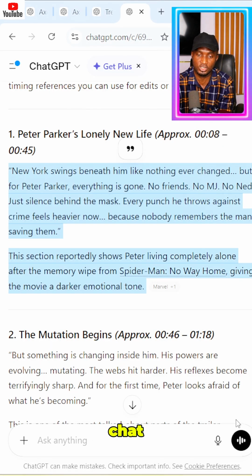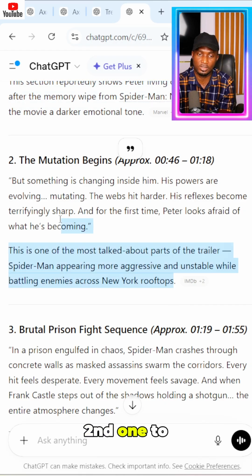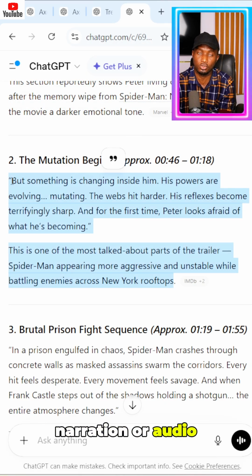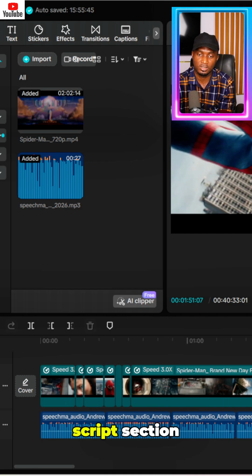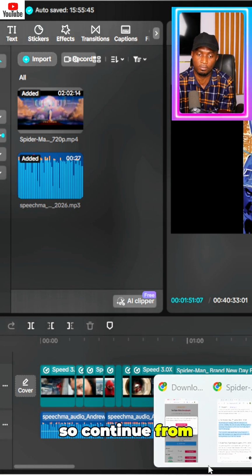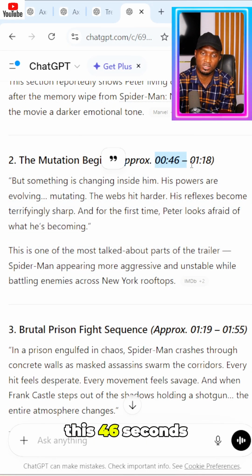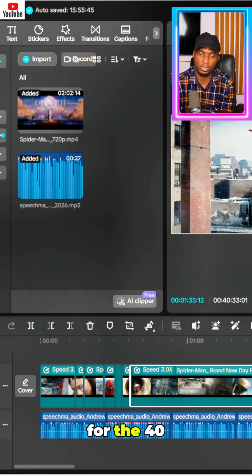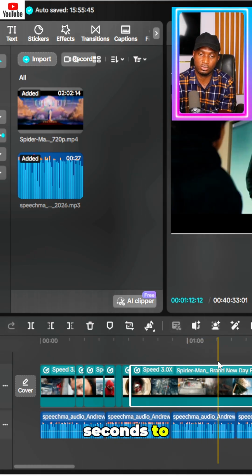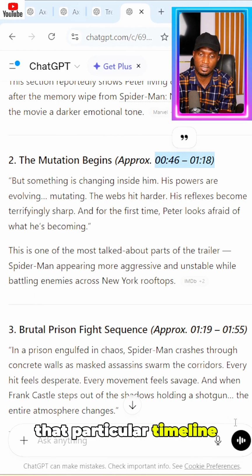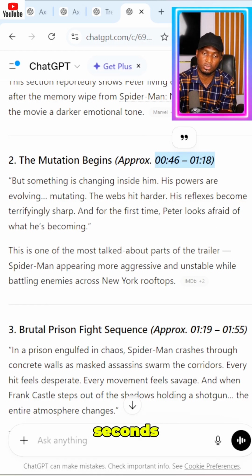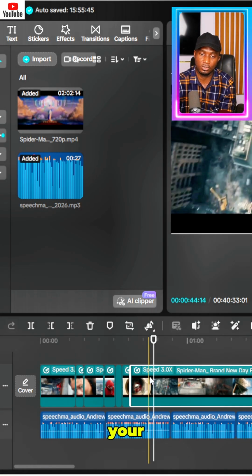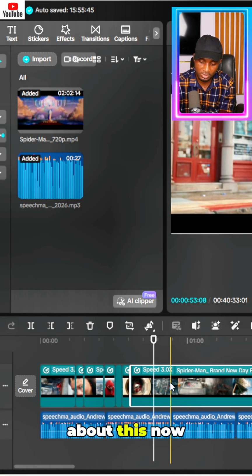If you go back to ChatGPT, the narration or audio for the second one is in the second script section. So continue from here now, from this 46 seconds to 180. You have to find that particular clip, so look for 46 seconds up to that particular timeline, 1 minute 8 seconds. So that's the one you get. This is how you go about this now.